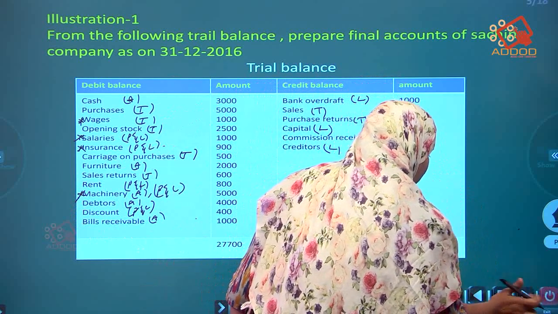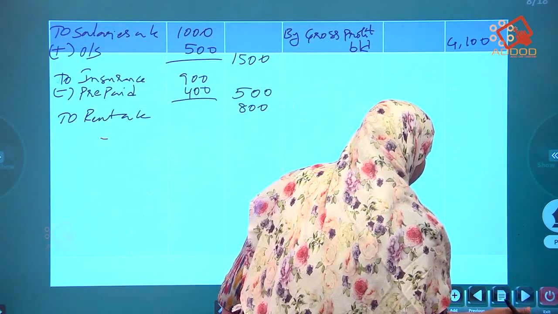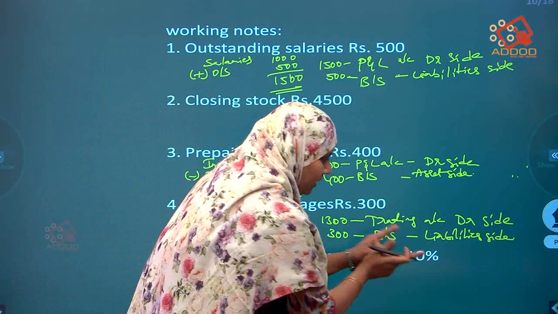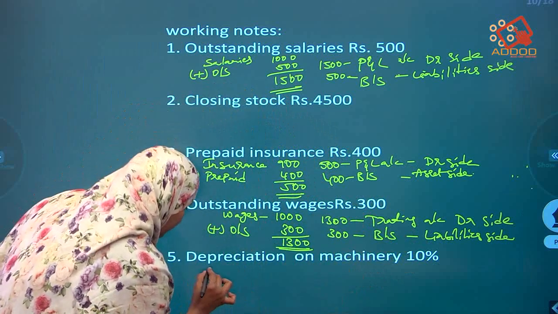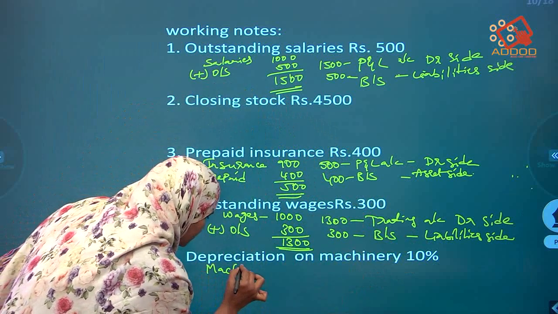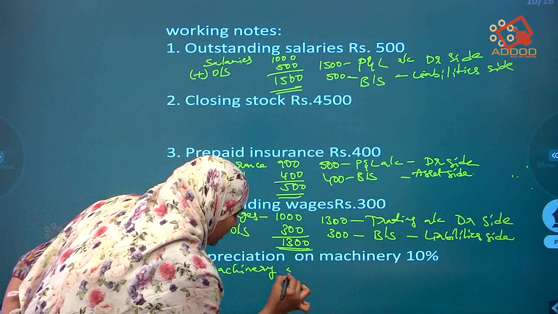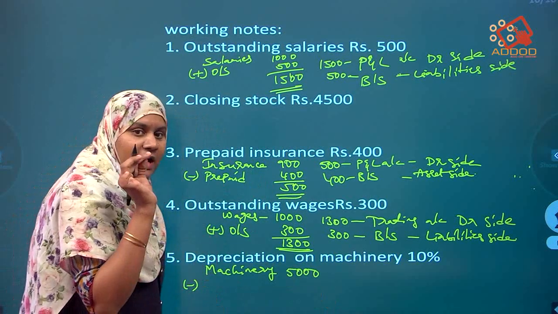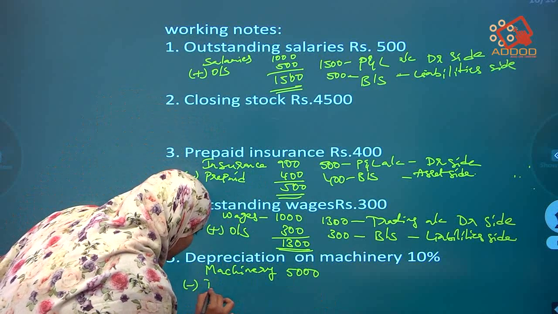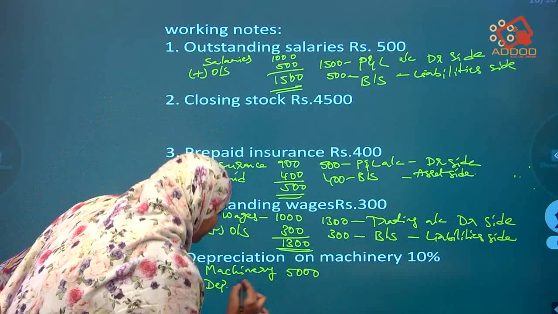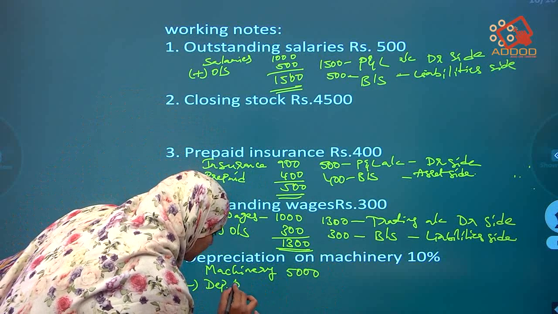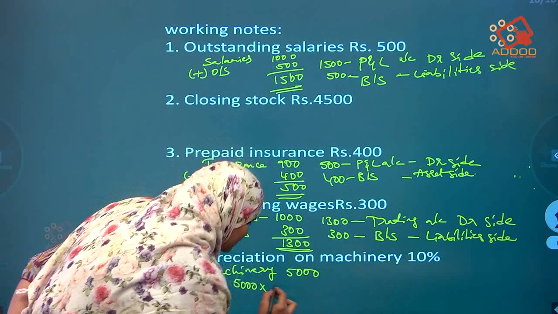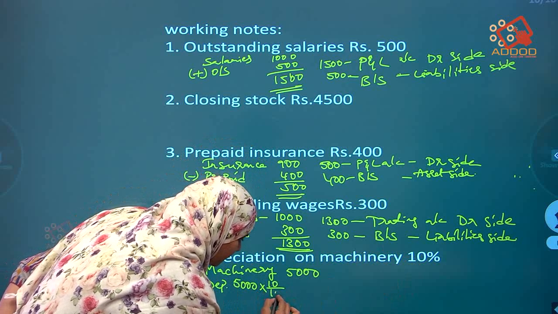Now start. Directly I will go to the working notes. See the adjustment. Depreciation on machinery, 10% adjustment is given. What is the machinery amount? Machinery 5,000 is given. Depreciation all the time we have to minus. How to calculate this 10%? 5,000 into 10 by 100.